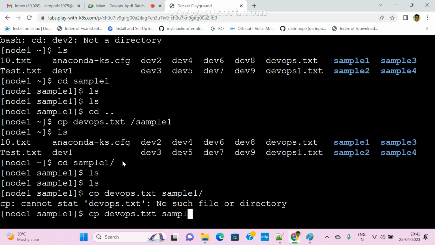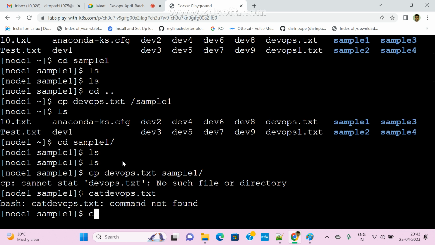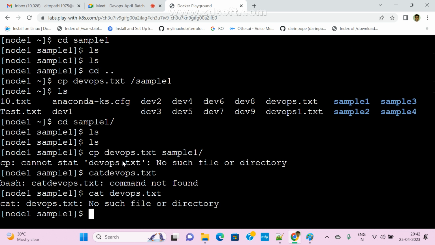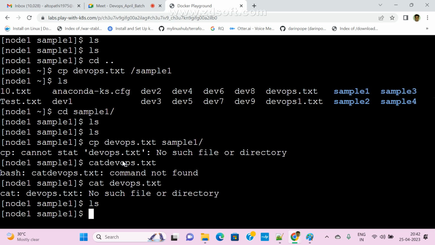Or else first cat devaps.txt. No file. Dev, dv.txt. Oh, sorry. Actually, I'm in the pwd.